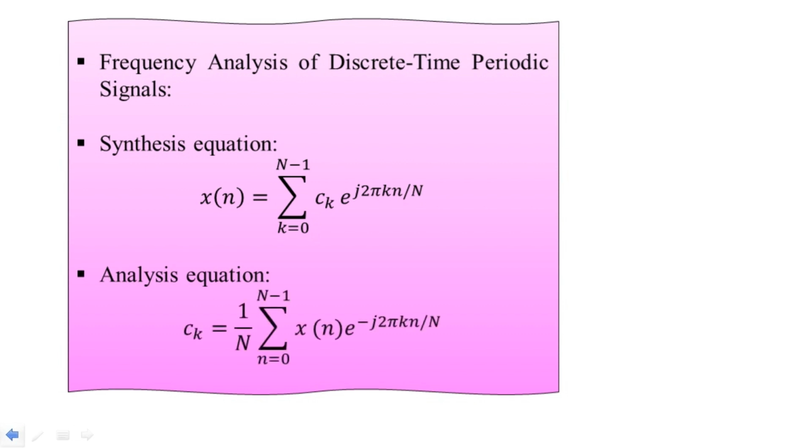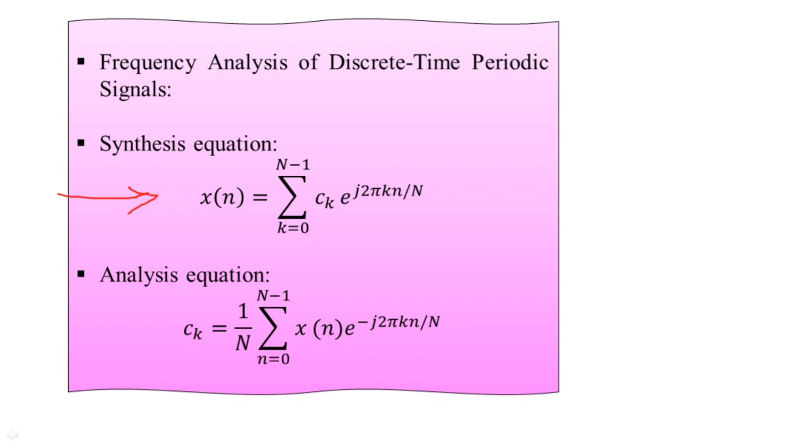In general we treat it as the analysis equation, where we compute small c suffix k equal to 1 upon capital N, the summation n equal to 0 to capital N minus 1 of x of n multiplied by the exponential e to the power minus j 2 pi small k small n divided by capital N. The earlier equation, the synthesis equation, is sometimes referred to as the discrete time Fourier series, which we can abbreviate as DTFS.